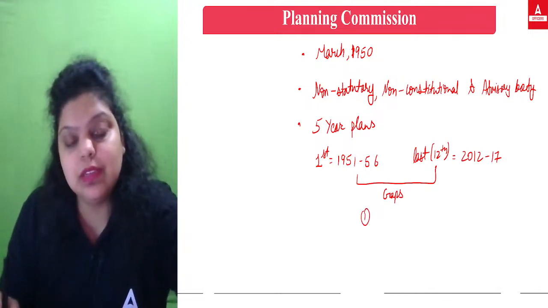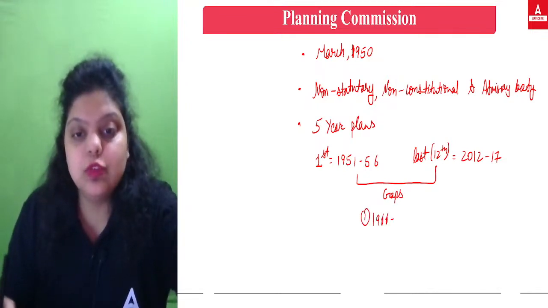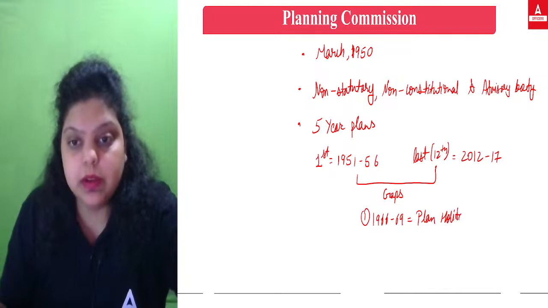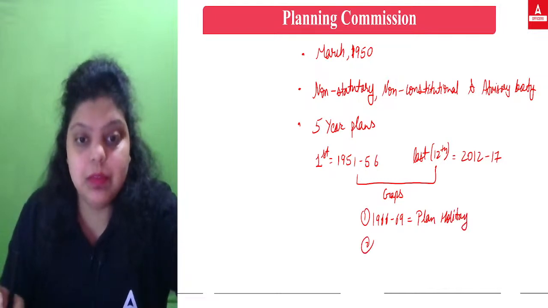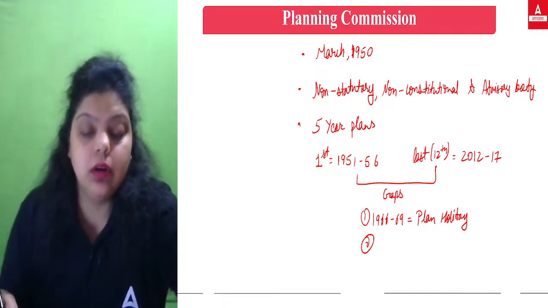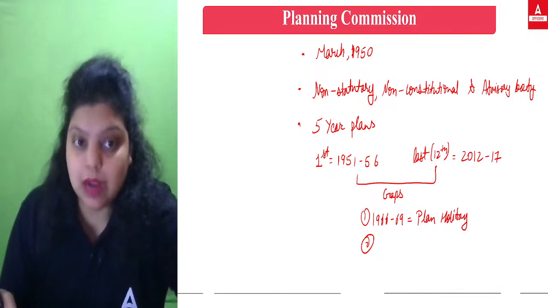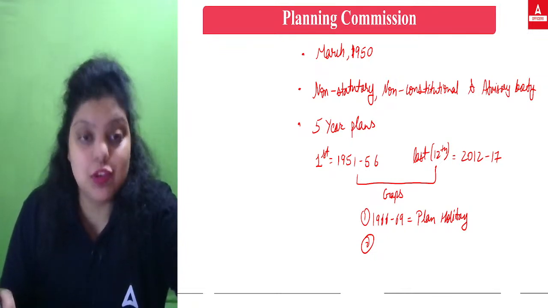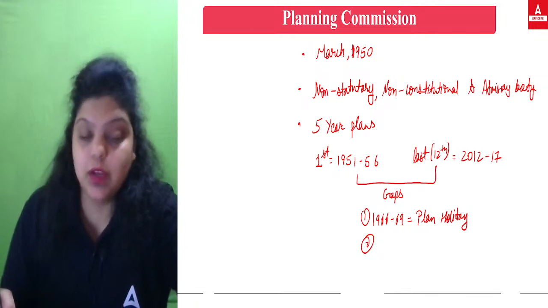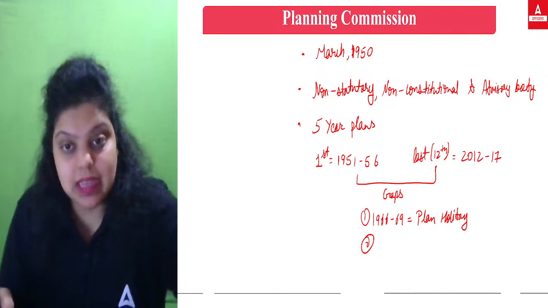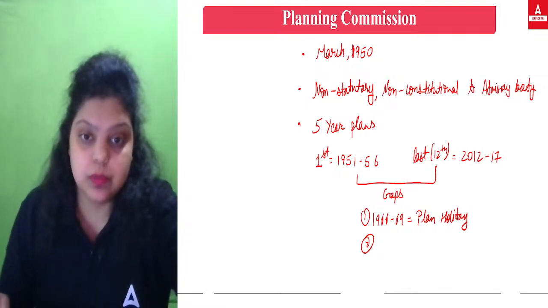The first gap was seen in 1966 to 1969. That was a 3 years gap. It is known as plan holiday. The plan holiday was seen because the Indo-China war and Indo-Pak war happened, and then drought was seen in the country, and inflation was there. That's why no 5-year plan was created from 66 to 69, and only annual plans were introduced.